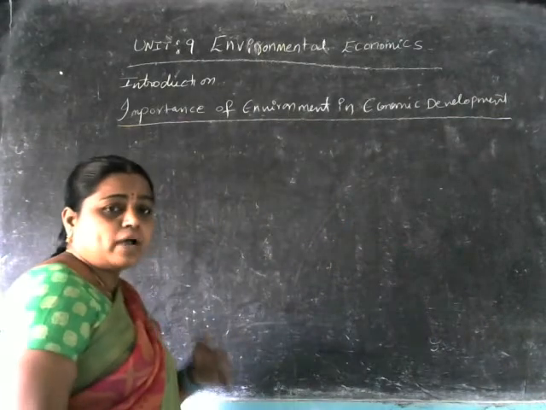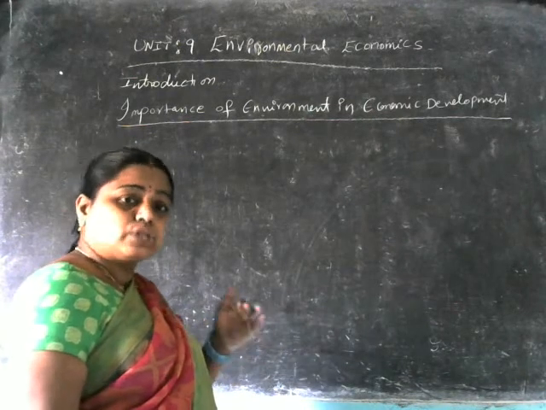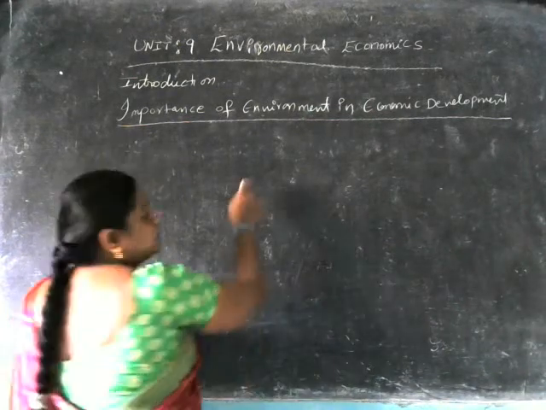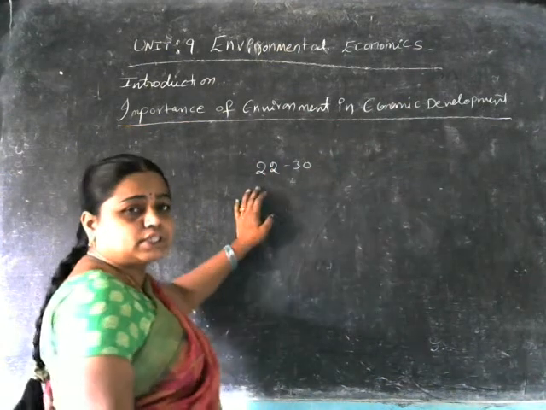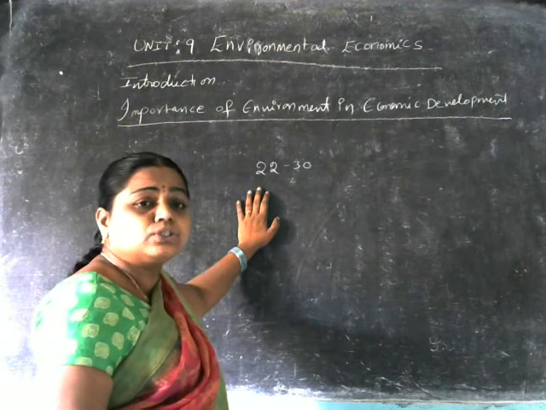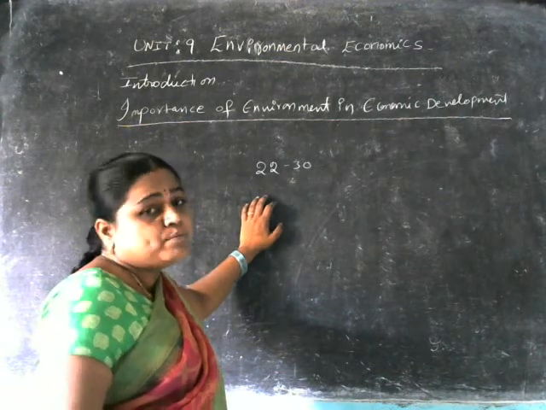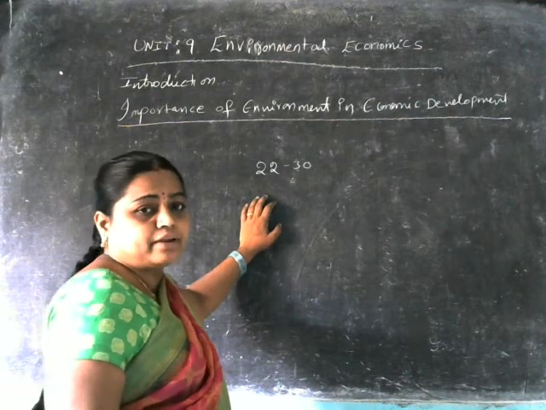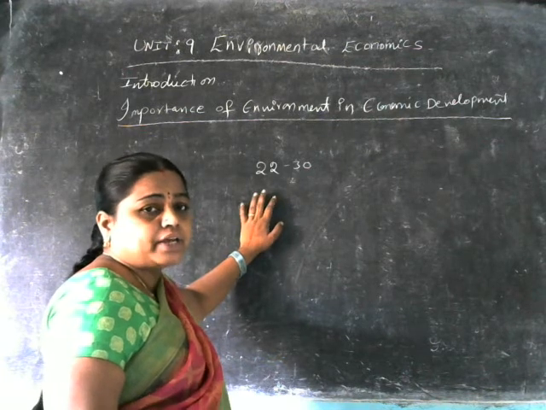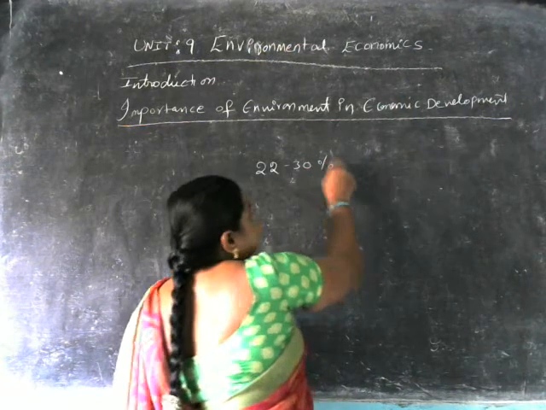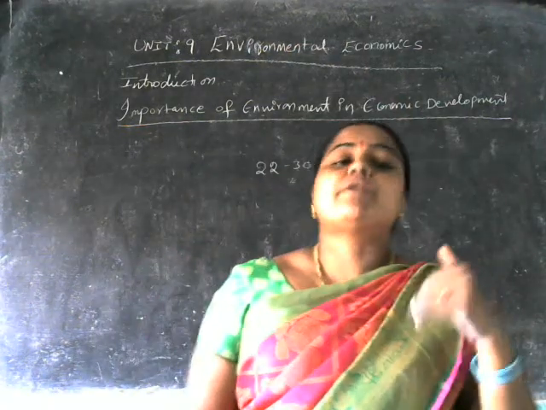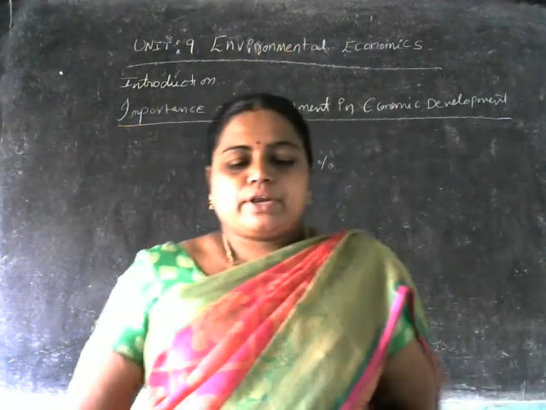So till now also, as ours is a developing economy, 22 to 30% of the people are still under the poor sections of the society here. 22 to 30% of the people are below the poverty line in our country, and we are going to be observing this here.